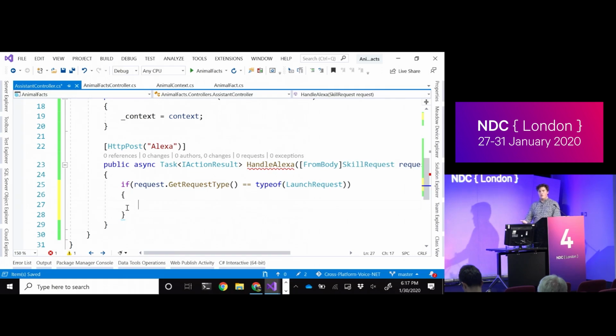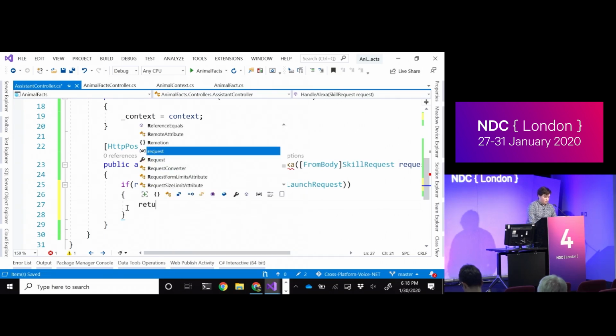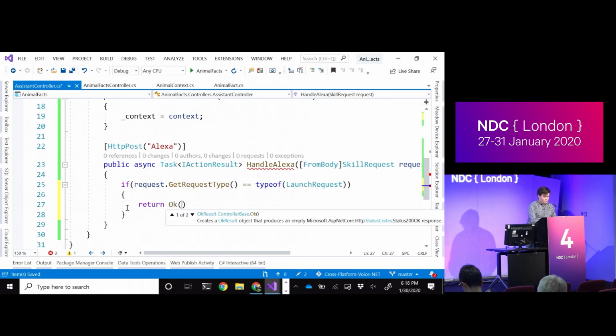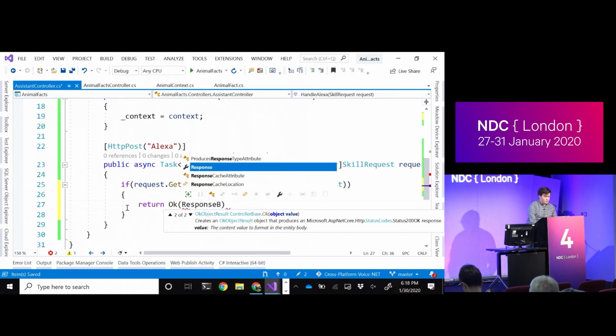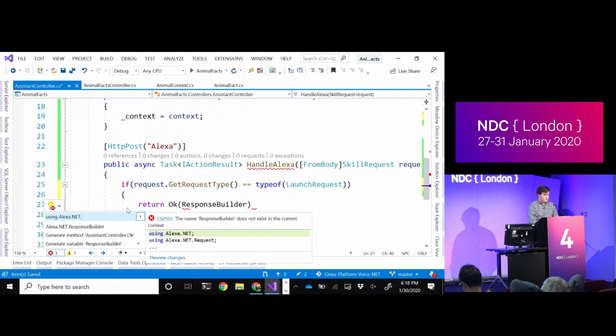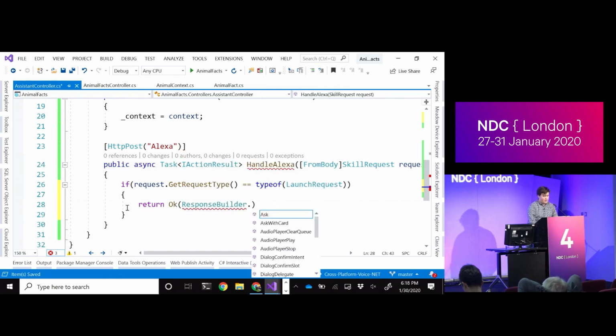here to welcome the user to the skill, give them an idea of what they can do, introduce them to the types of things they can say, maybe give them a sample or whatever. So in this case, I'm going to return an OK response because I expect an action result. And in this case, I'm going to say response builder. This is another tool brought to us from Tim Hewer in the SDK. And I can just say ask.